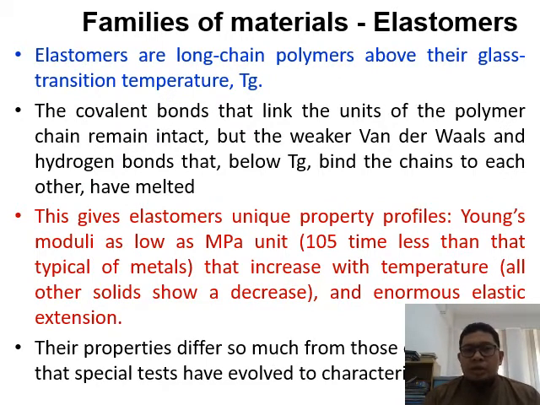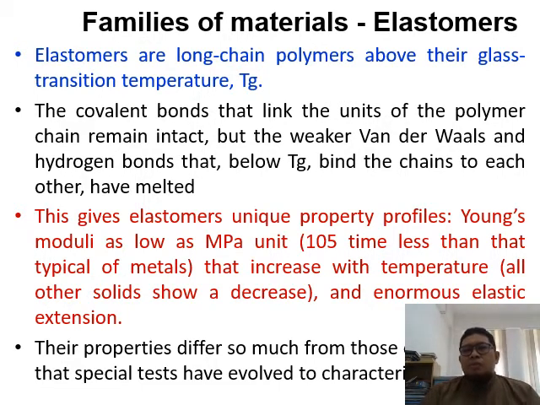Elastomers, as you already know, have long-chain polymers which are above the glass transition temperature, Tg, which makes them an amorphous structure.